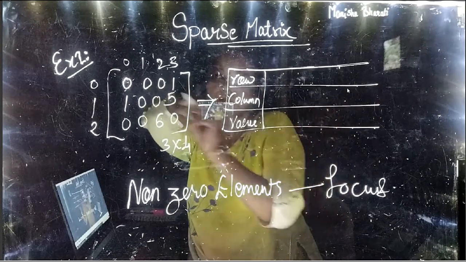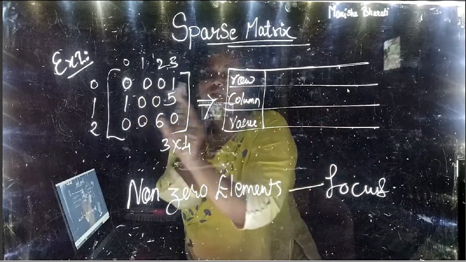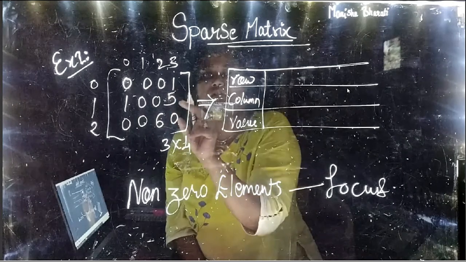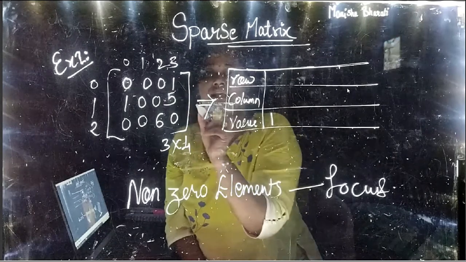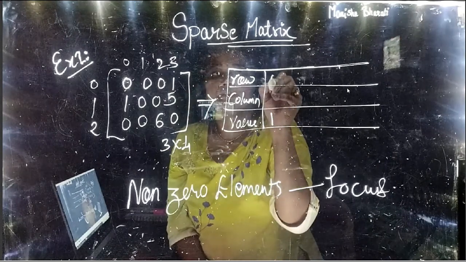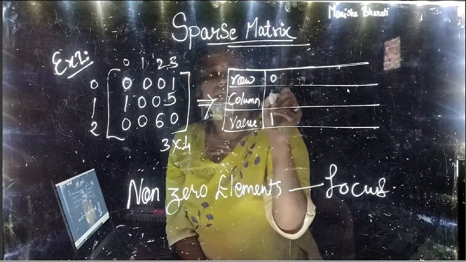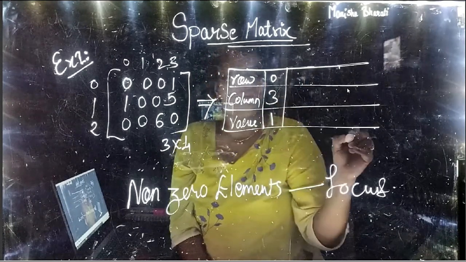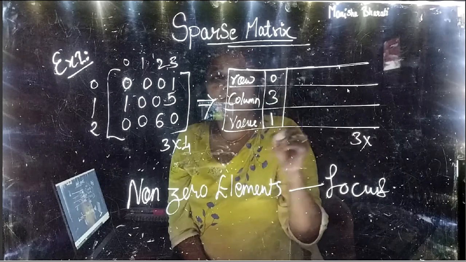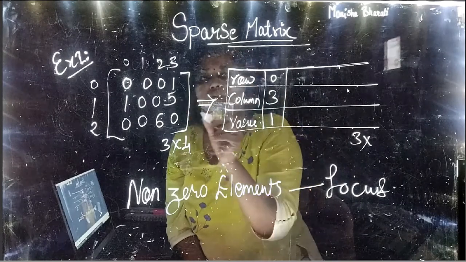So in our first row, is there any non-zero element? Yes, there is a non-zero element 1. So the value is actually 1. Where does it lie? The row index 0, and the column index 3, right? Yes. Okay, so this will be 3. Well, let us see how many values are there. So it should give us 4.